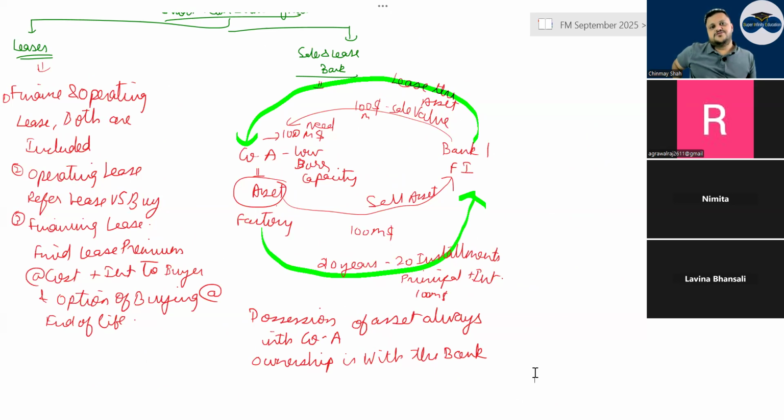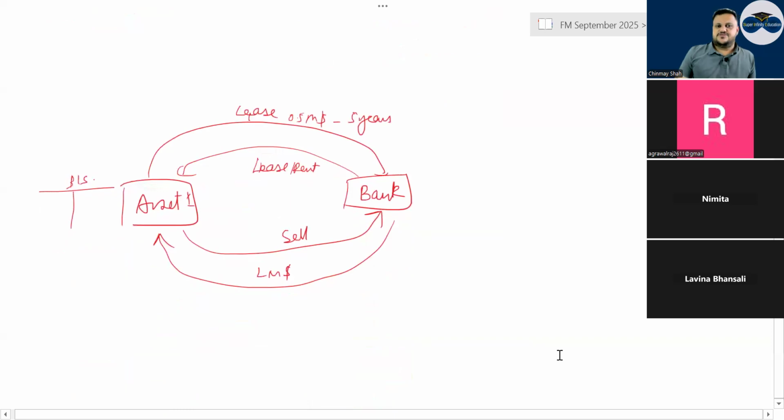We want money, so sale and leaseback could be one option of raising money. You sell the asset to the bank. Physical possession stays with the company, and the bank gives the sale proceeds to the factory owner. He sells the property and leases it back from the bank or financial institution.